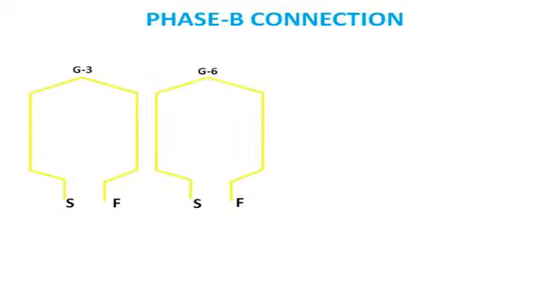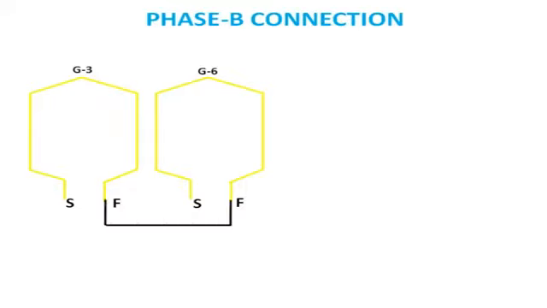Gap from phase A coil group, that is, it will be third coil group, and the gap between the phase B coil groups will be again 2 coil groups. So all the coil groups in phase B will be group 3, group 6, group 9 and group 12.